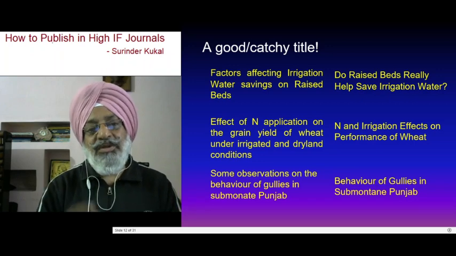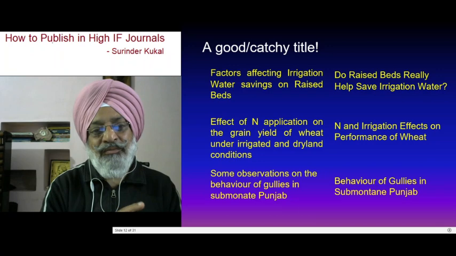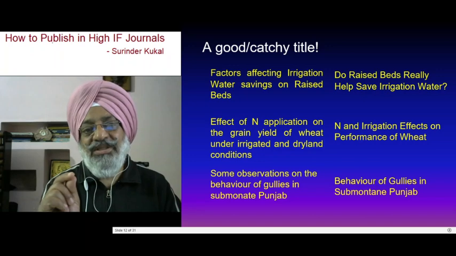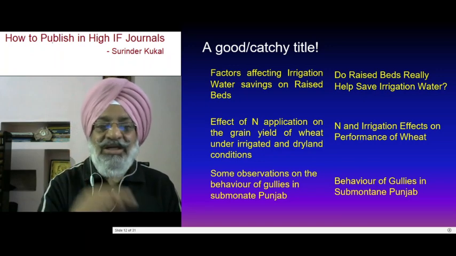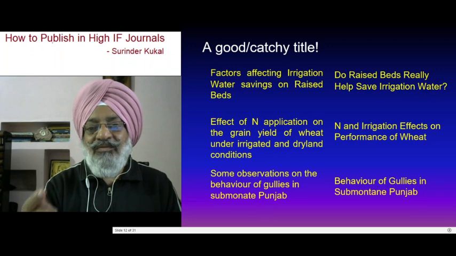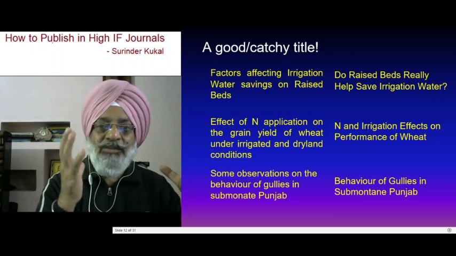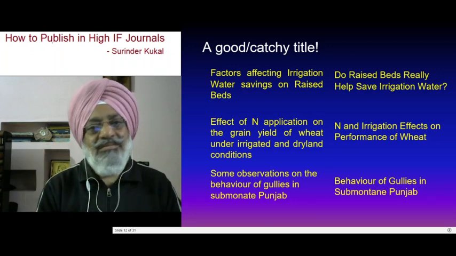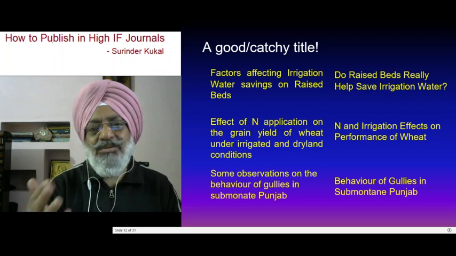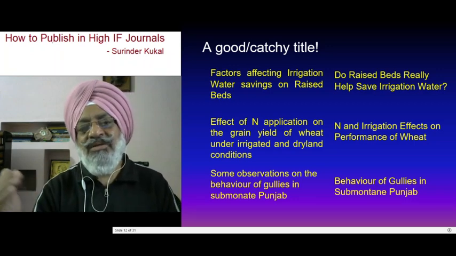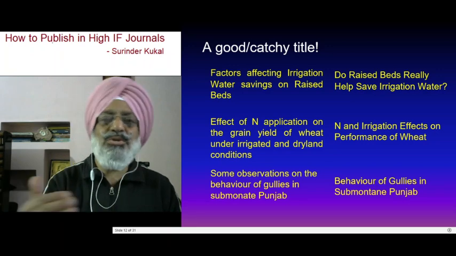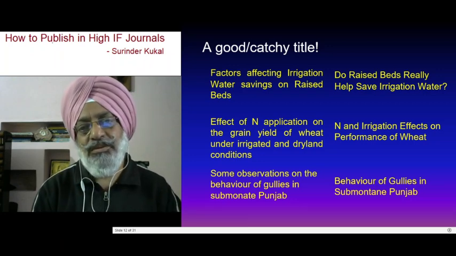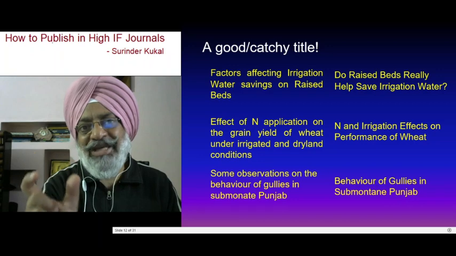Another, see title number 2, effect of nitrogen application on grain yield of wheat under irrigated and dry land conditions. As I said, never start from effect of this. And grain yield of wheat under irrigated and dry land conditions. When you are going to say, okay, I am going to study on irrigated conditions or I am going to study on dry land conditions, nothing, this is not important. So what you can say, nitrogen and irrigation effects on performance of wheat. At the most you can say under dry land conditions. So that means you will be comparing under irrigated also. No, so no need. So just to make this title more catchy, attractive.